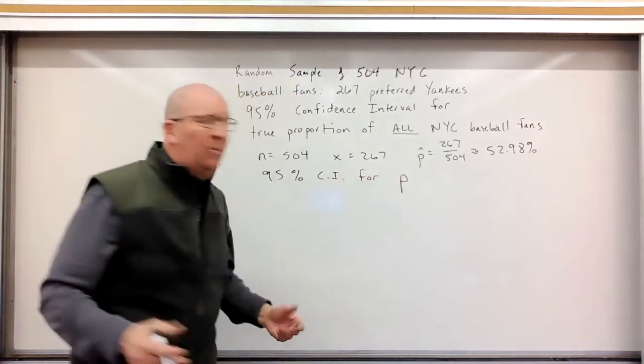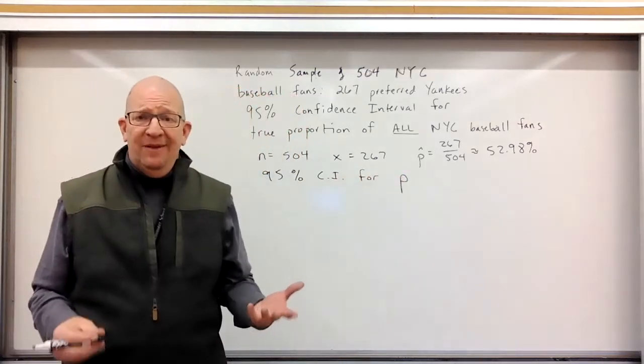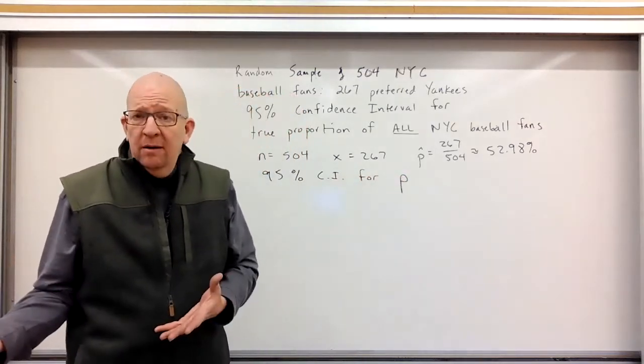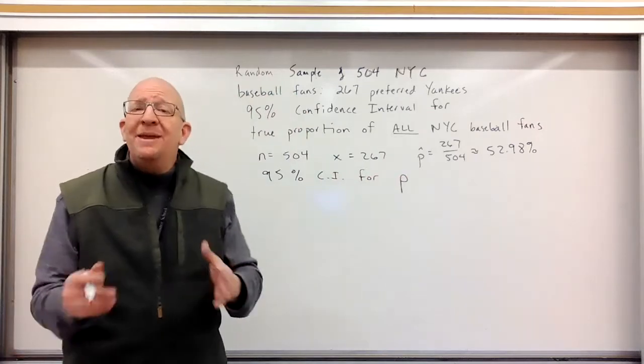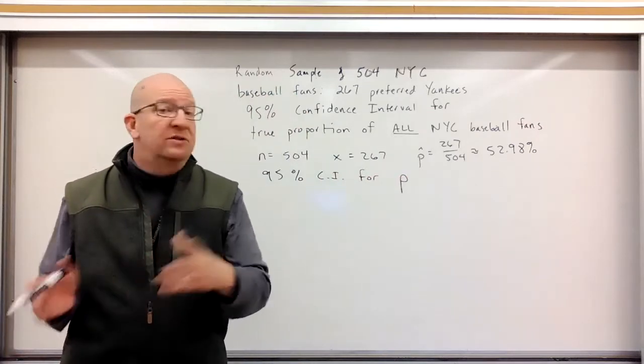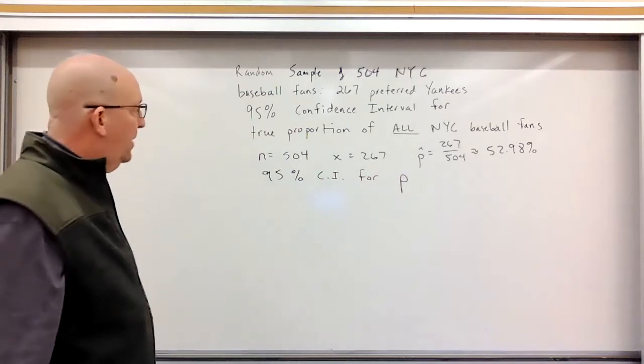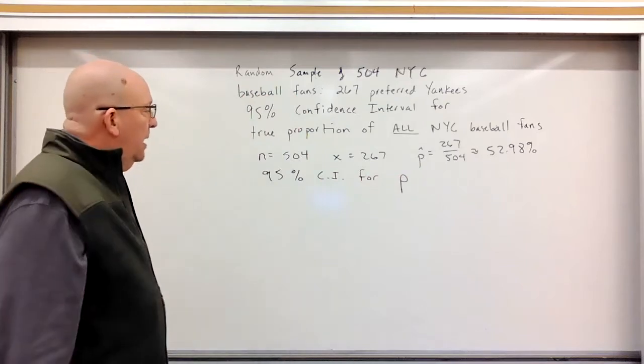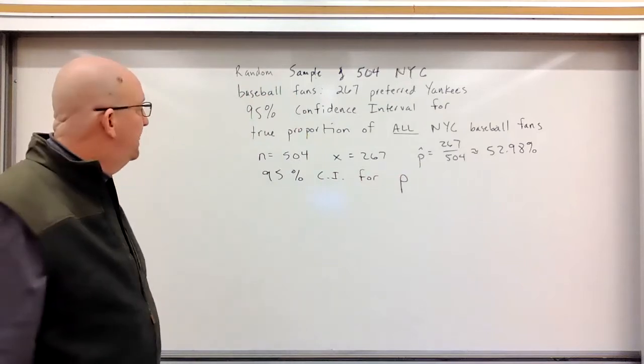What is the actual p? Is it between like 51 and 54? How about 50 and 50? I want to be 95% sure that I'm going to get the true value somewhere in there. Okay? Okay, well, let's do it.